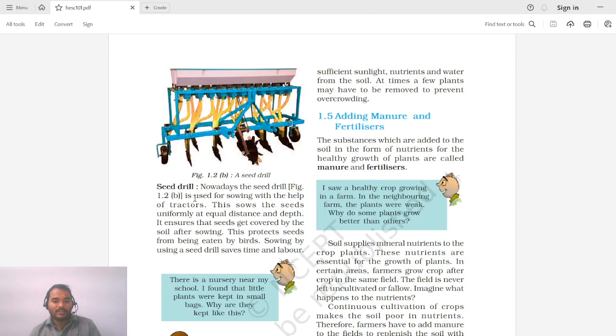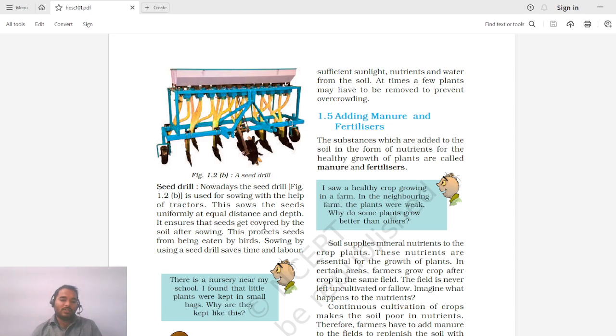Seed drills. Nowadays, the seed drill is used for sowing with the help of a tractor. This sows the seeds uniformly at equal distance and depth. It ensures that the seed gets covered by the soil after sowing. This protects the seed from being eaten by birds. Sowing by using a seed drill saves time and labor.